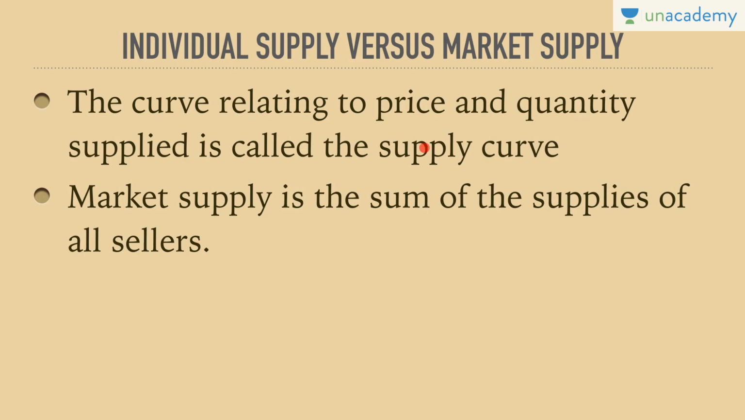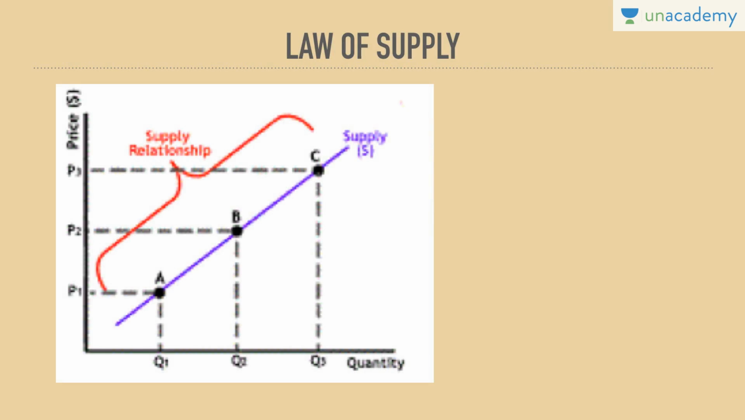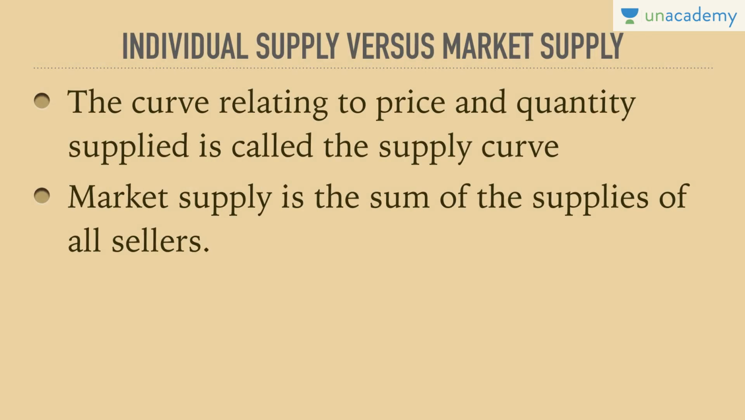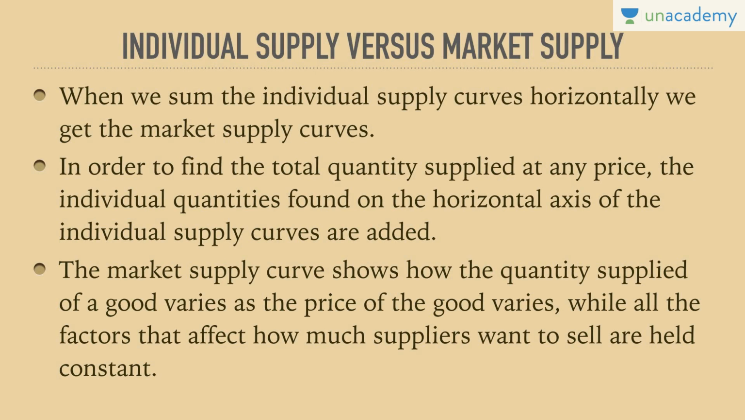So the curve relating price and quantity supplied is called the supply curve. Market supply is the sum of the supplies of all the sellers. We can have multiple sellers in this diagram. This may be supplier A, another may be supplier B, the third one may be supplier C. We add up all three and we get the total market supply. So individual supply versus market supply: when we sum the individual supply curves horizontally, we get the market supply curve, just like we just saw in the diagram.